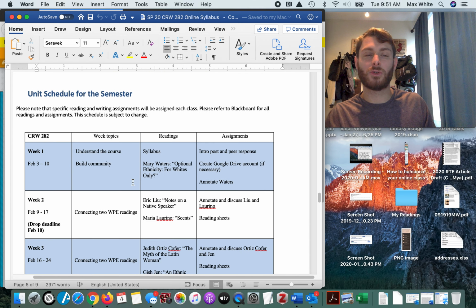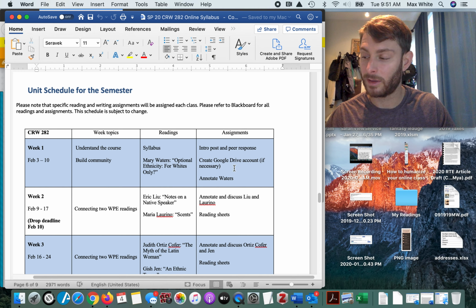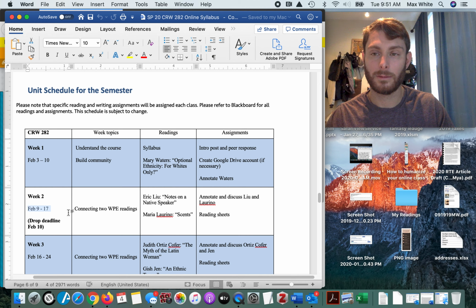Looking at the unit schedule for the semester, you'll see a couple of things. Each week, I give you the week's topics, the assigned readings, and the assignments that you have to do in response to them. You'll also notice that the weeks are 8 days. Weeks go from Sunday to the following Monday. This gives you 3 weekend days to complete the work. Another reason why I want things done on time.